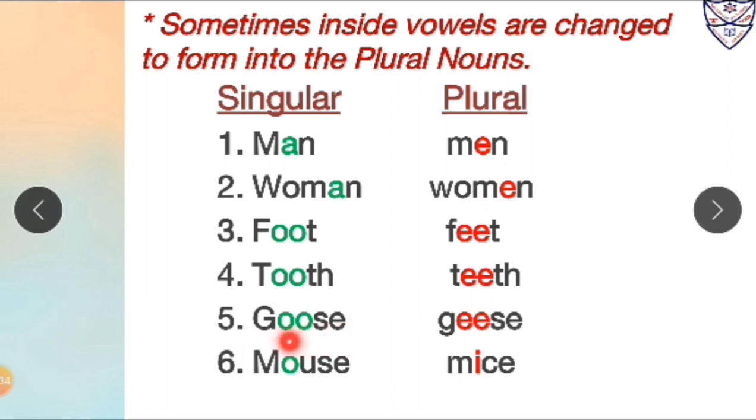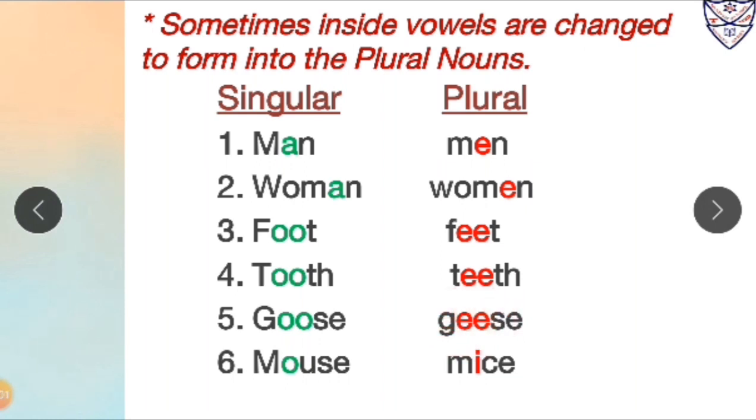Now over here the word goose is in singular form. The inside vowels are double O. So we will change this double O to make its plural form. So goose will become geese, and over here double O are replaced by double E to form its plural form.